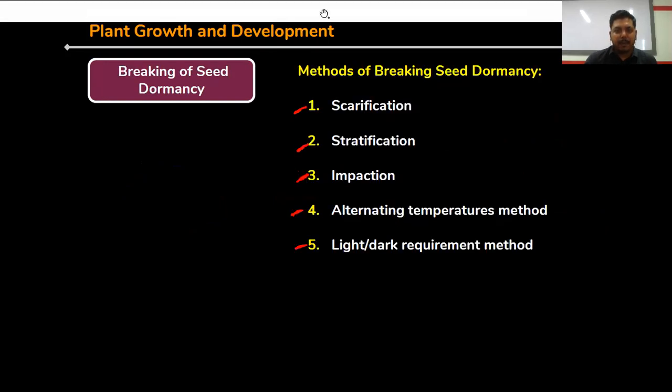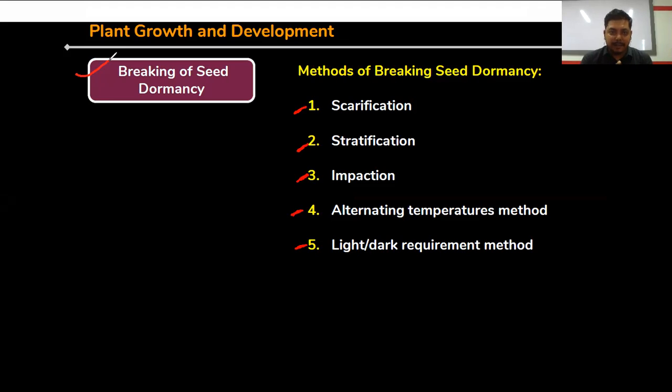Clear? Now, breaking of seed dormancy. Till now, you have learned about dormancy. Dormancy means sleeping of the seed, and we can classify dormancy into two types: seed coat induced as well as embryo induced. In case of seed dormancy, the embryo and seed coat are mainly responsible for the sleeping of the seed. If the seed is sleeping, then how will the plant develop? So obviously, the seed dormancy should be broken down. Then only they produce leaf, through which the new plant comes out.